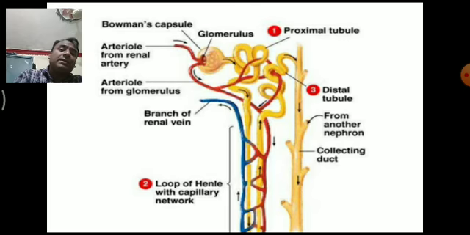Like the adrenal gland releases some hormones, and the glomerulus has cells called JG cells, juxtaglomerular cells. They also release a hormone called renin. Renin also controls the flow of urine. It depends upon conditions, because in summers the amount of urine is more and the dilution is more, but in winters the amount of urine decreases and the urine becomes more concentrated. This all depends upon hormonal regulation. I hope you understand these concepts.